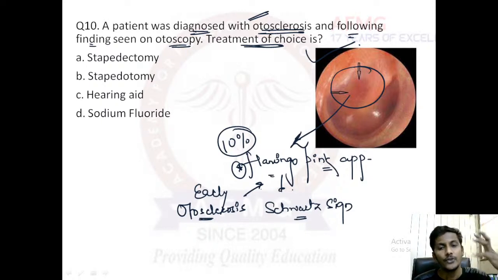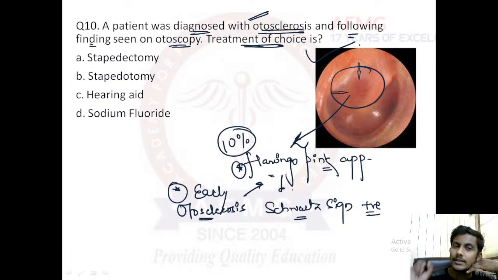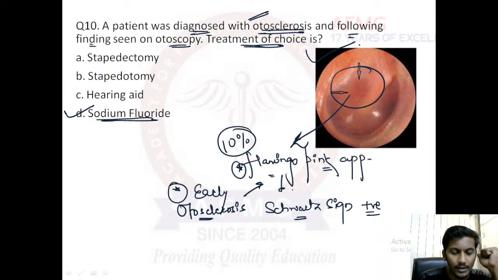And the treatment of choice in early stages of otosclerosis, when Schwartz sign is positive: whenever Schwartz sign is positive, the treatment of choice would be option D, sodium fluoride. So oral sodium fluoride is usually given in the early stages of otosclerosis.